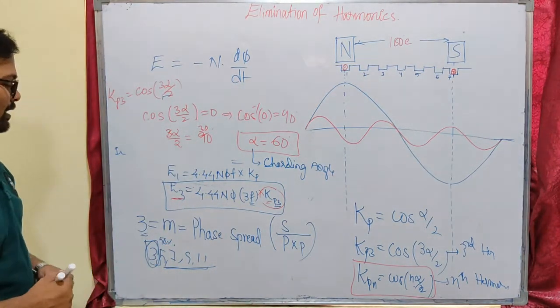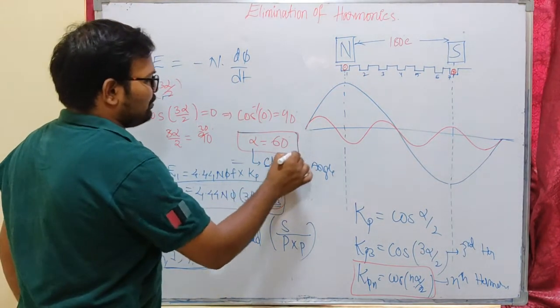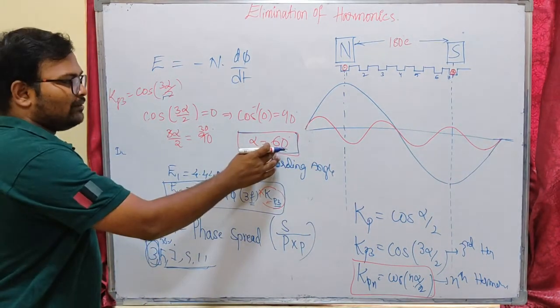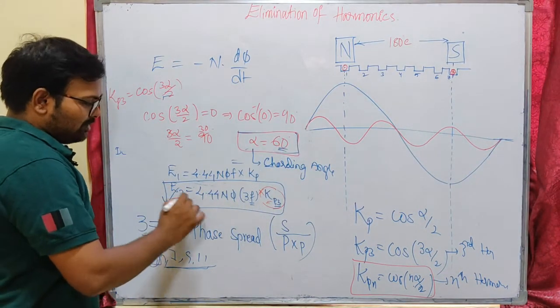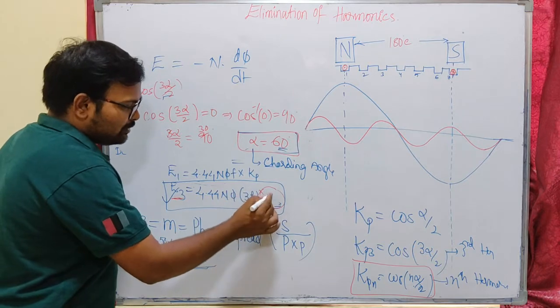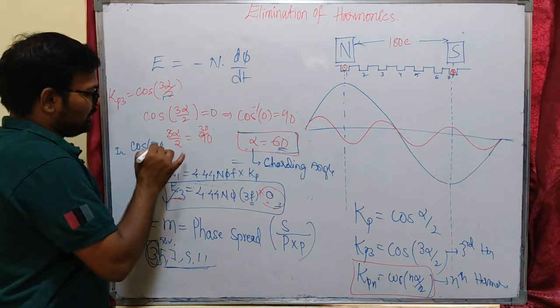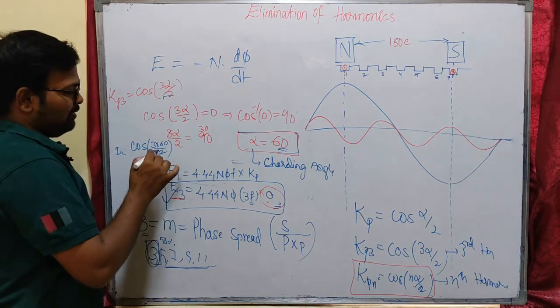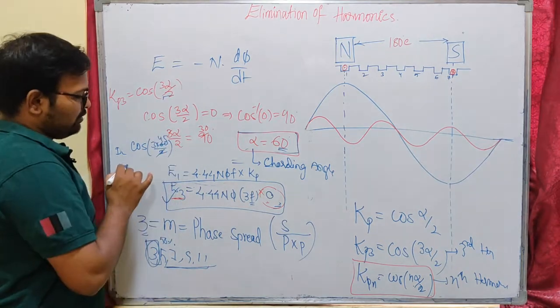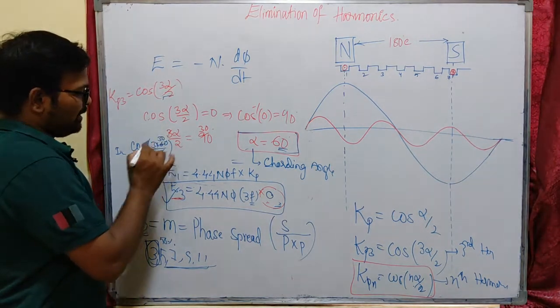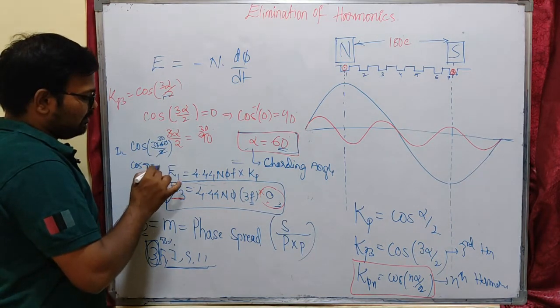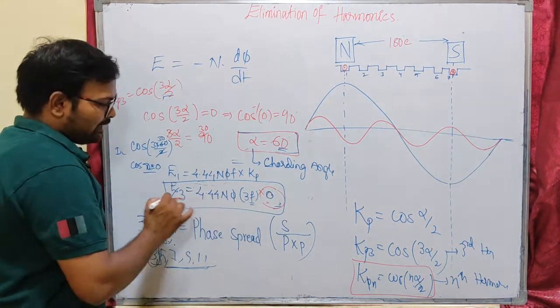So for that our winding will be short pitch by 60 degrees. If we short pitch the winding by 60 degrees, this factor for the third order harmonic will be 0. That is cos of 3 times 60 by 2, right? This is alpha, so this will be 45. So this will be 30. 3 times 30 is cos 90. Cos 90 is equal to 0. So this fraction will be 0. The entire expression will become 0.